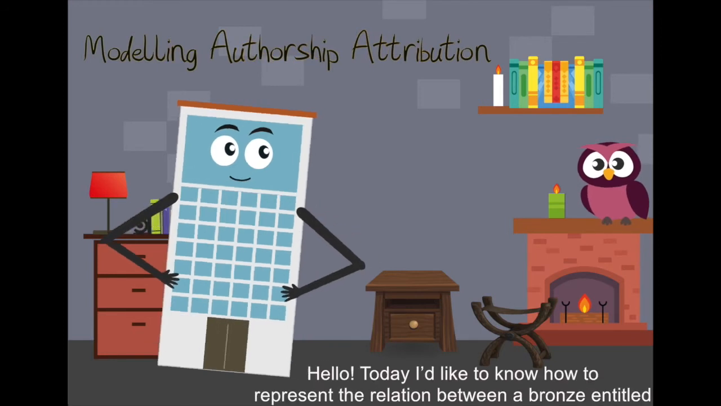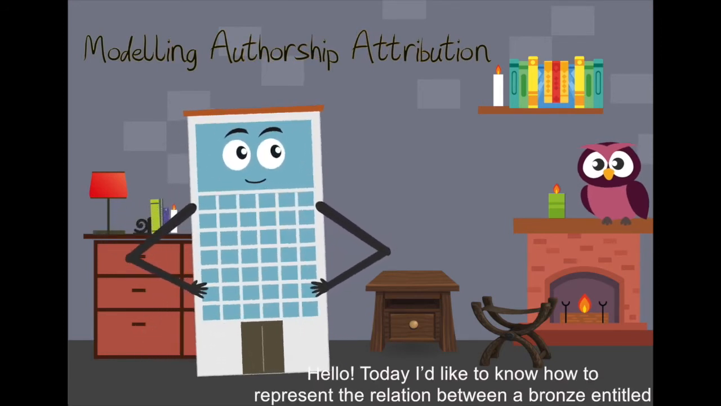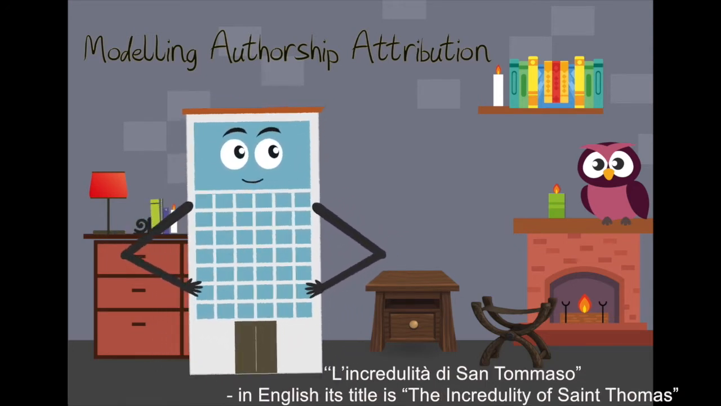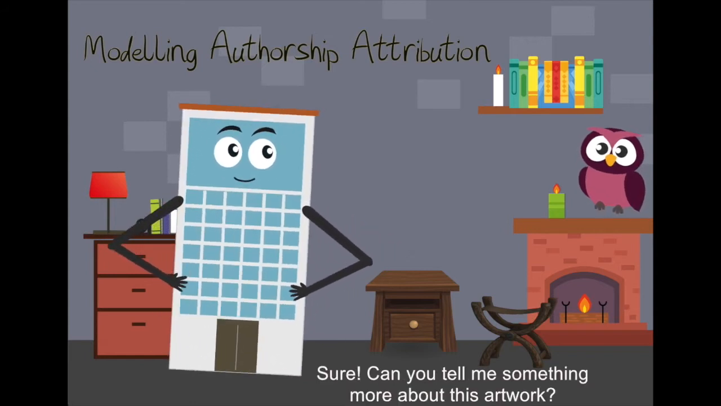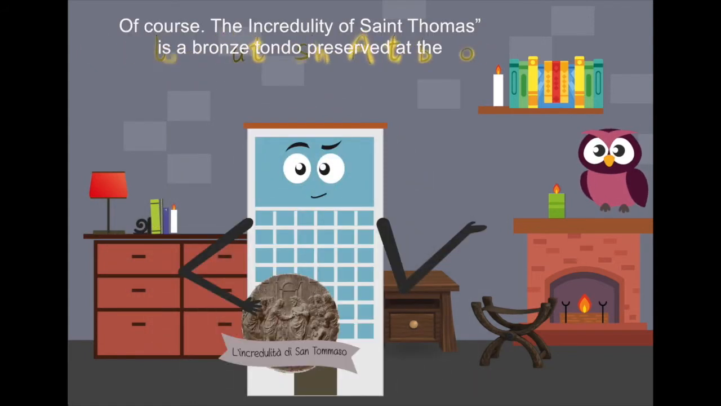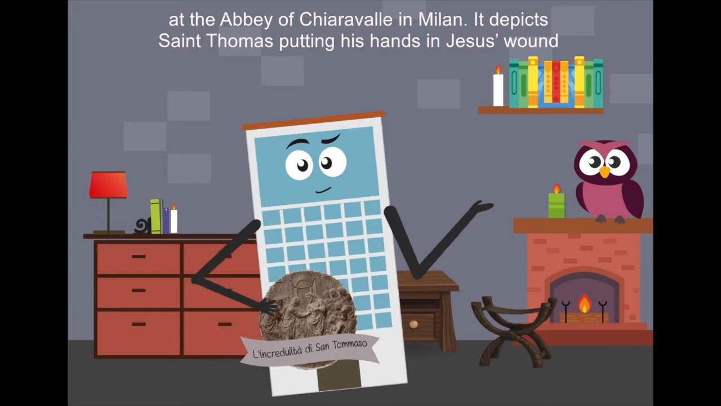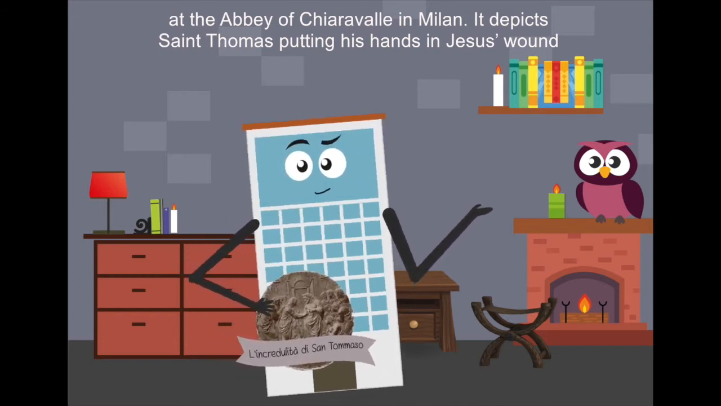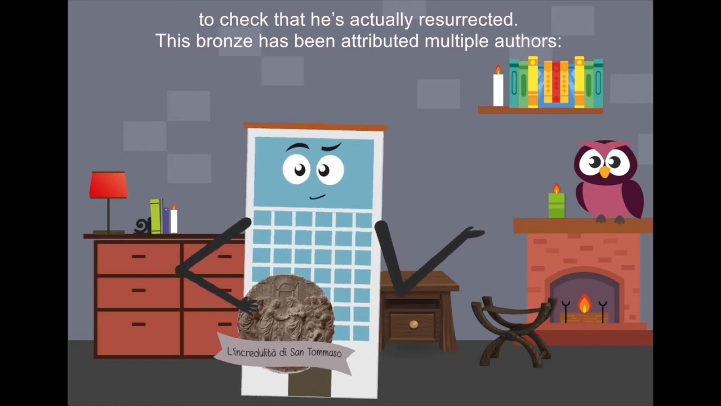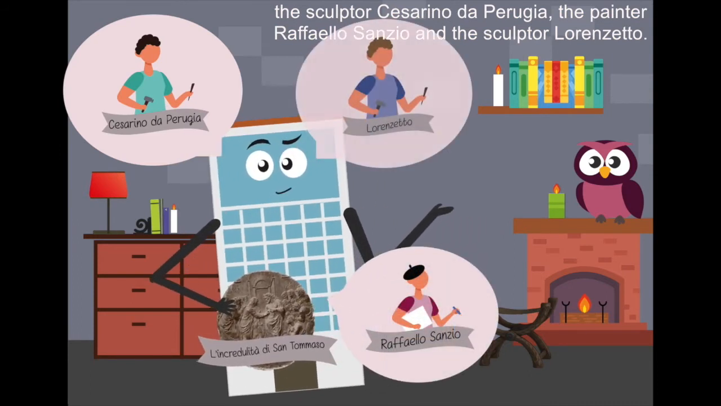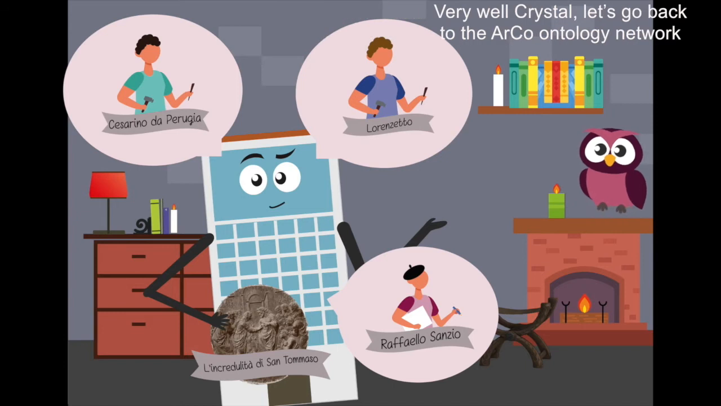Hi, Crystal. Hello! Today I'd like to know how to represent the relation between a bronze entitled L'Incredulità di San Tommaso, in English its title is The Incredulity of St. Thomas, and its authors. Sure. Can you tell me more about this artwork? Of course! The Incredulity of St. Thomas is a bronze tondo preserved at the Abbey of Chiaravalle in Milan. It depicts St. Thomas putting his hands in Jesus' wound to check that he is actually resurrected. This bronze has been attributed to multiple authors: the sculptor Cesarino da Perugia, the painter Raffaello Sanzio, and the sculptor Lorenzetto. Very well, Crystal. Now, let's go back to the ArCo ontology network.